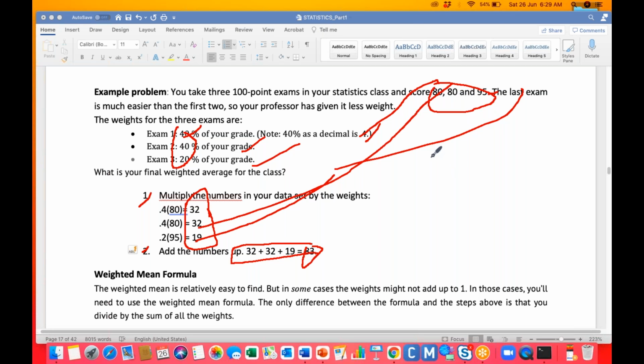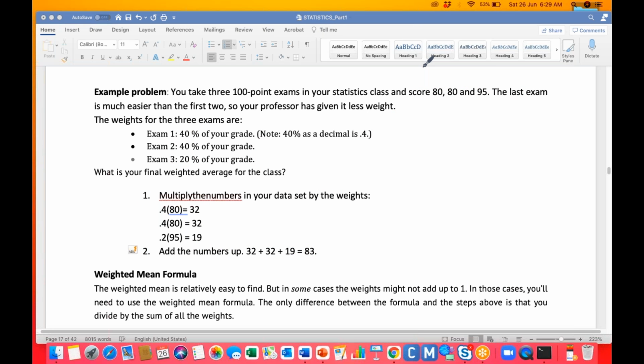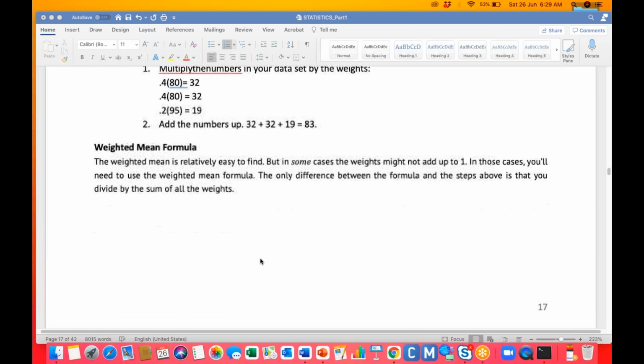So for example, if I'm not using weights, then 80 plus 80 plus 95 by 3, right? So 160 plus 90 is 250, 250 by 3, how much are we getting? Almost 87 or 88, that range we are getting. So these are the problems we can calculate.